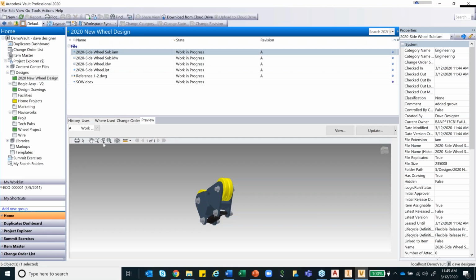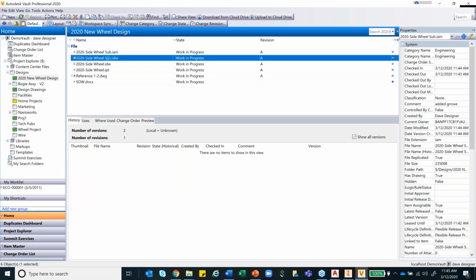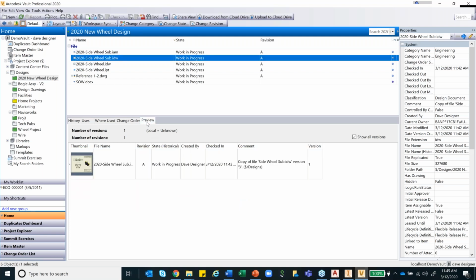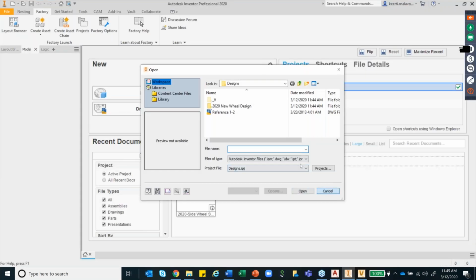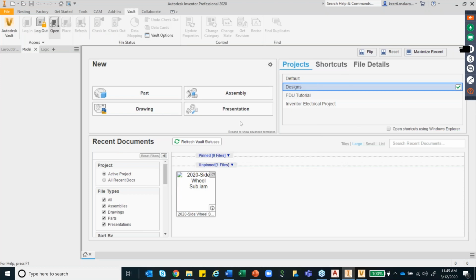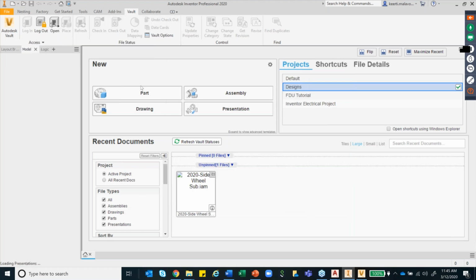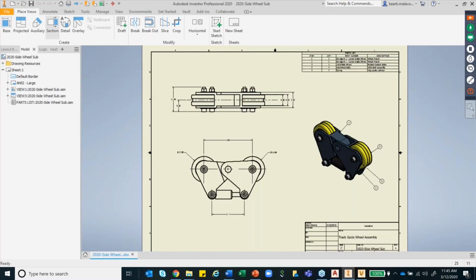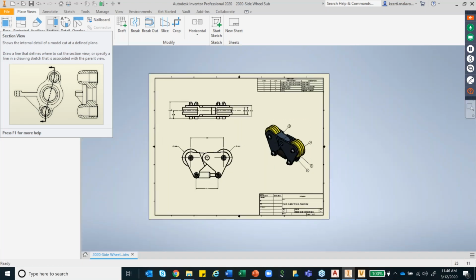You can take measurements, you can pan, zoom, or even send it for review. The same thing can be done for your drawing file as well. So if you currently look, okay, I have not updated the drawing file. Let me just do that again. So there is a drawing file attached to it here. I'll just open it. And you can see this is my new drawing file that is automatically updated as soon as my model also got updated. So that is the power of doing this kind of automation.